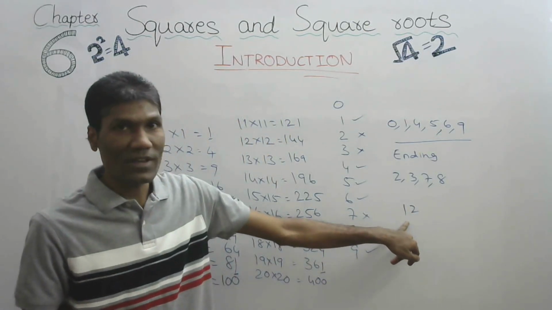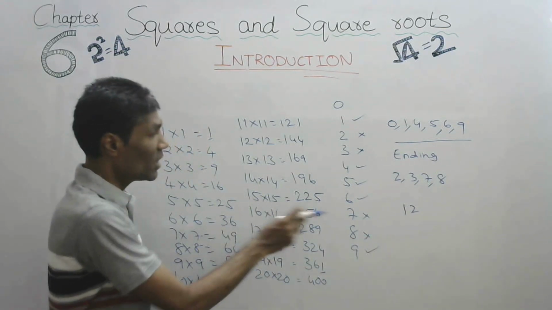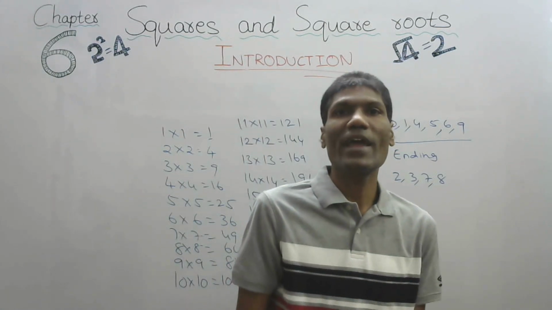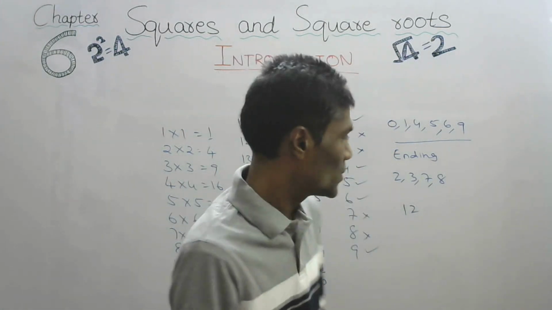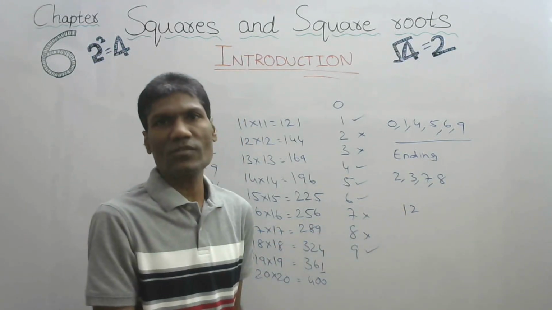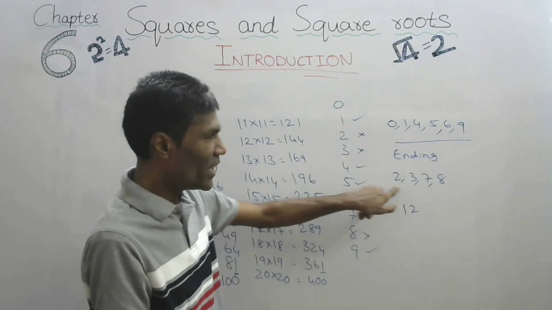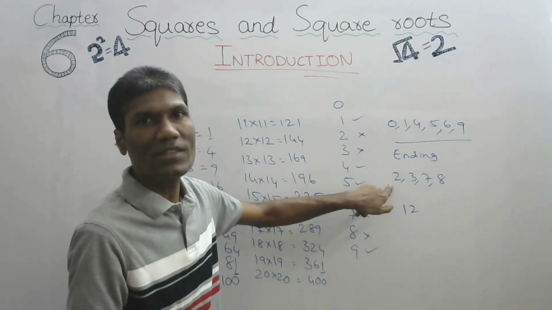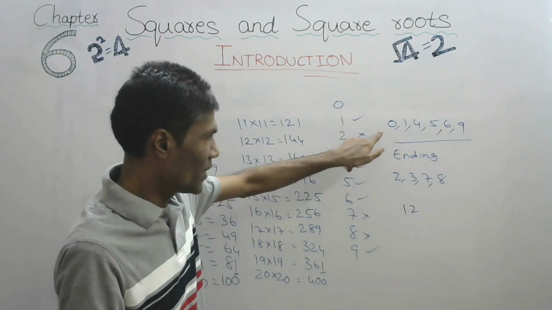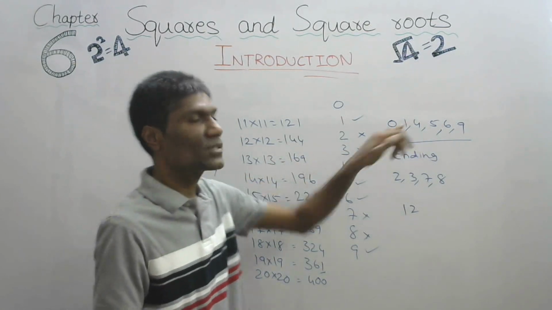Directly we can say this is not a square number because we cannot get 2 in the units place for any square number. So by looking at it, we can easily identify whether it is a square number or not. If the last digit is any of these numbers, then it cannot be a square number. If it is in these numbers, there is a possibility that it is a square number.